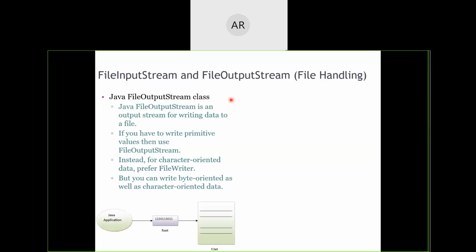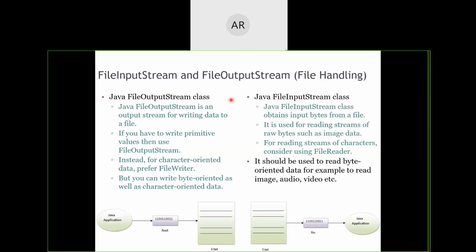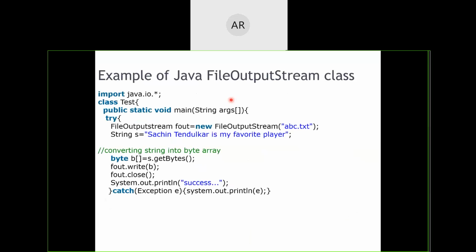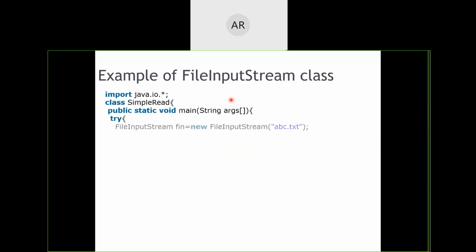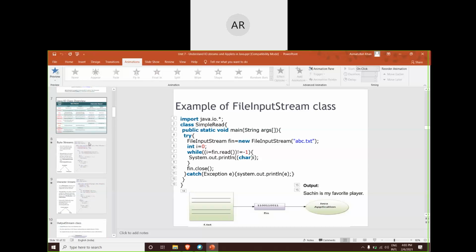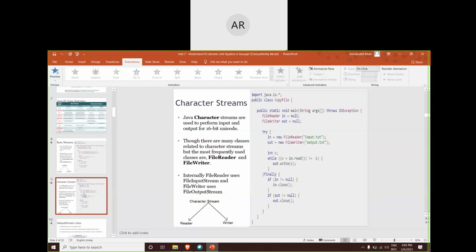We'll see some functionalities of them, some programs with regard to them, and we'll see what applets are available. So I'm not going in a hurry way. Let us stop our class at character streams. I hope till here it's clear for everyone what we have learned.